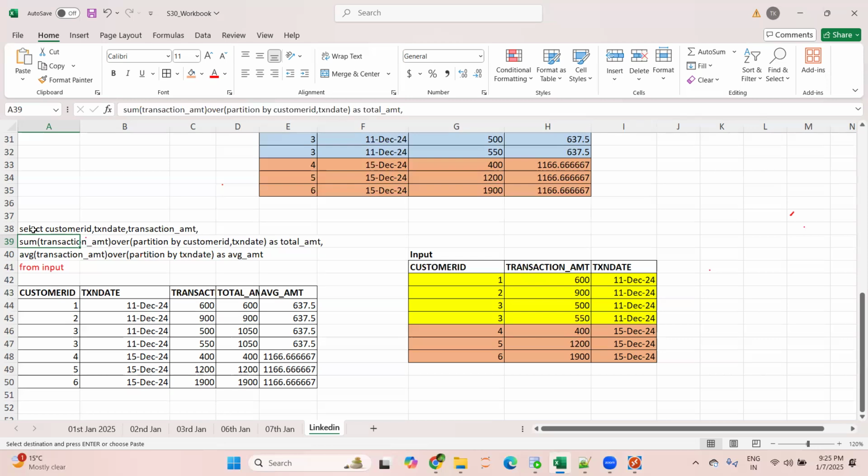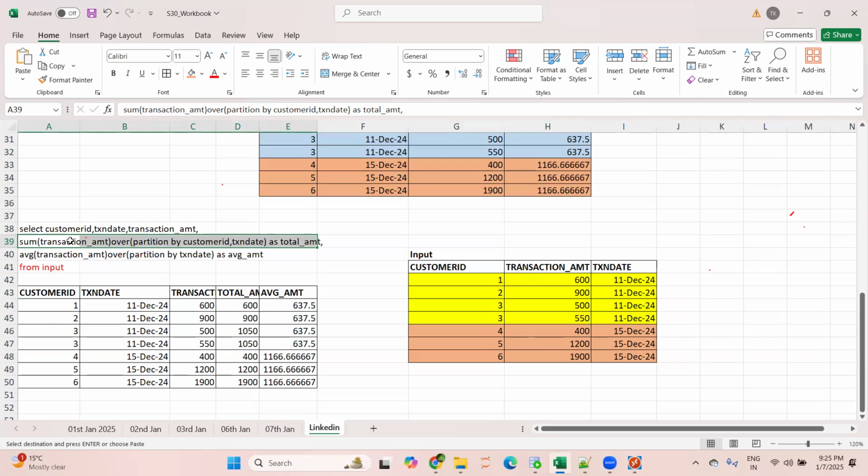Generally, this is a misconception that in a SELECT statement you can use only one window function, either rank or dense rank or row number or any other sum or average. Nothing like that. You can use multiple window functions in a single SELECT statement. That's what I'm doing here.